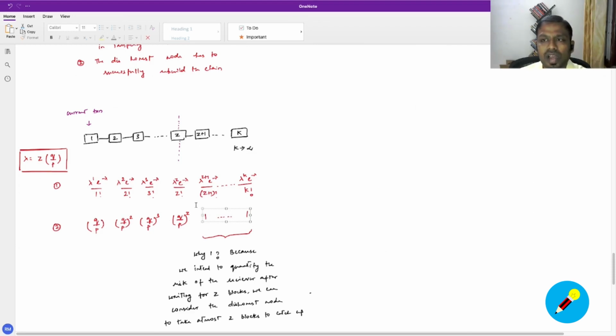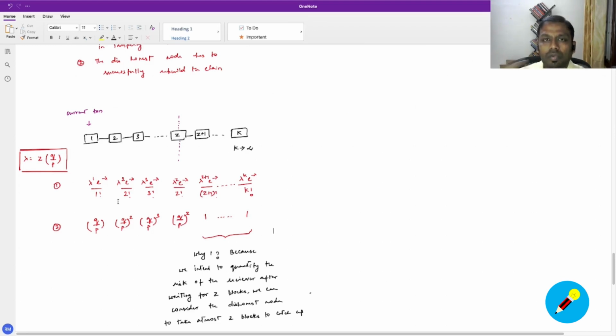Let's assume that after Z nodes, the receiver is going to start making use of this money, and our intent is to quantify the risk that the receiver is exposed to, right? So we will take the maximum of keeping it as 1. We'll assume that after Z, the dishonest node has actually succeeded in tampering with the transaction. That's why you see the value of 1 after the Z block, right?